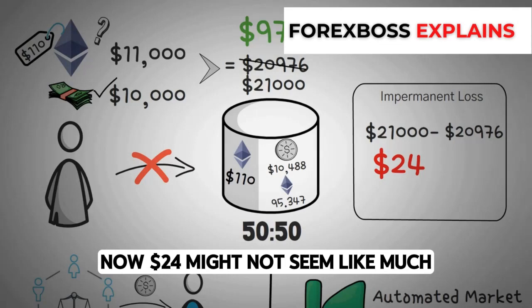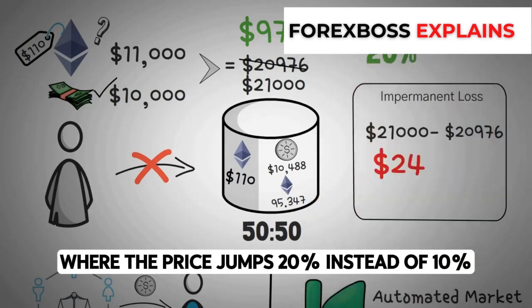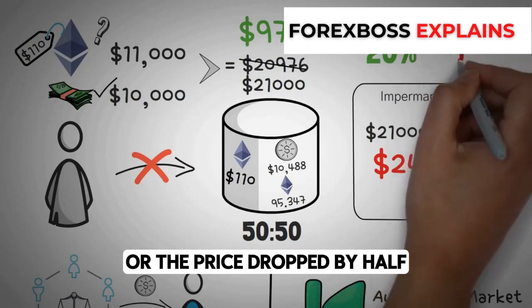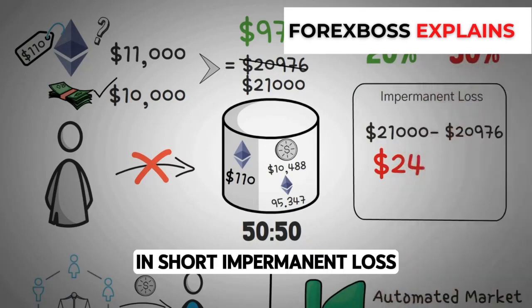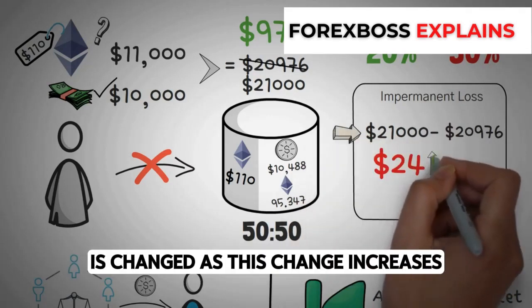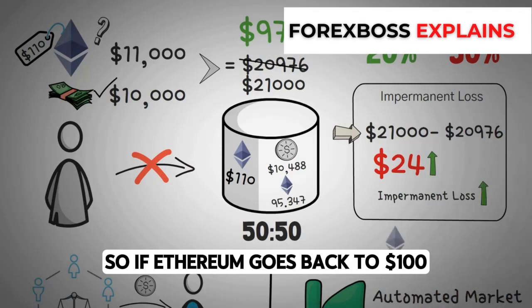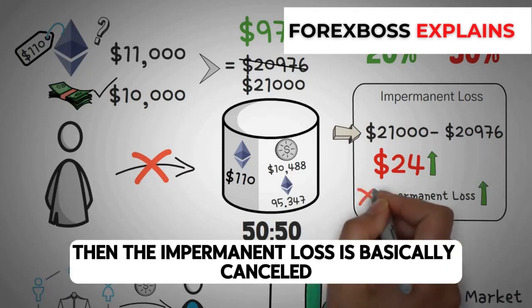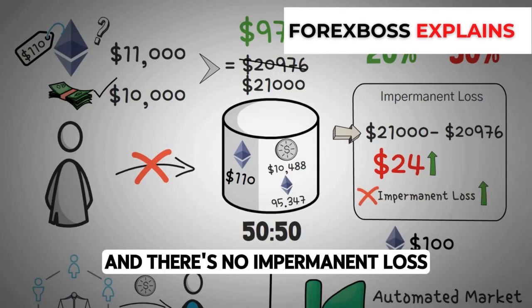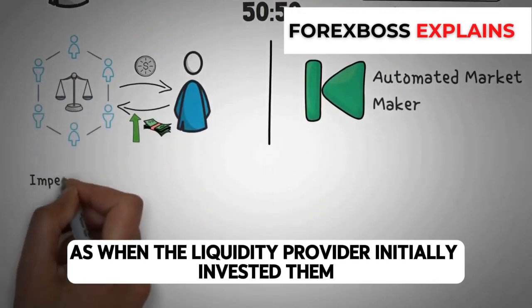Now, $24 might not seem like much, but imagine a similar scenario where the price jumps 20% instead of 10%, or where the price dropped by half. In short, impermanent loss is caused when the difference between two assets in a pool is changed. As this change increases, so does the impermanent loss. So if Ethereum goes back to $100, then the impermanent loss is basically canceled and there's no impermanent loss, because both assets would be the same as when the liquidity provider initially invested them.